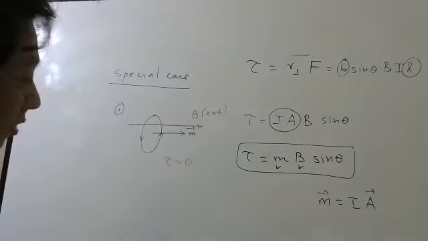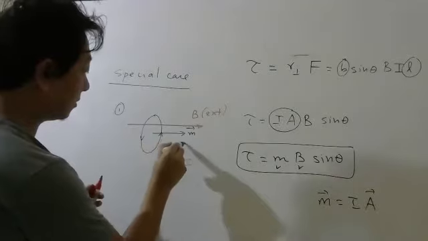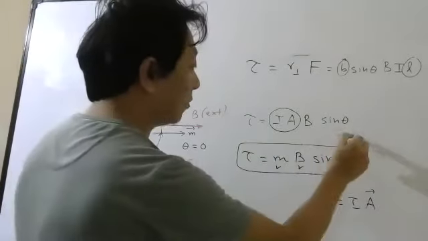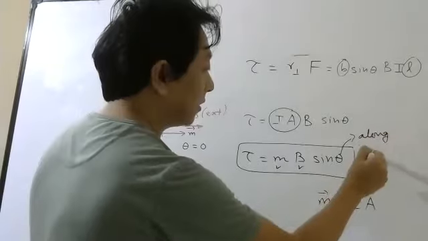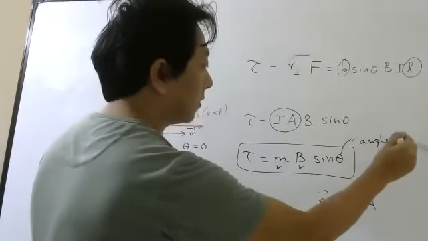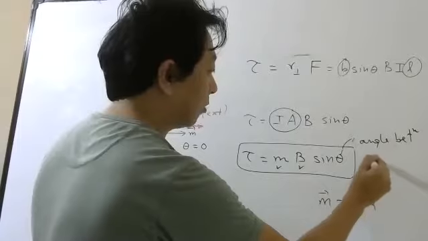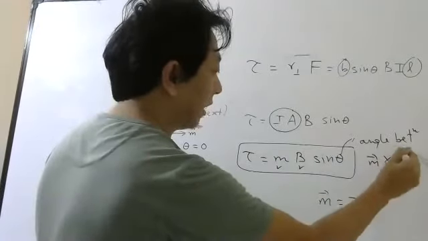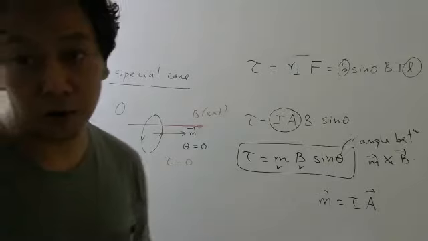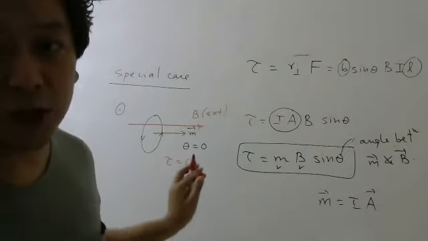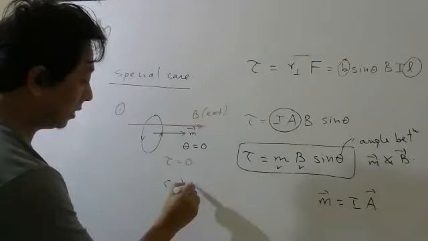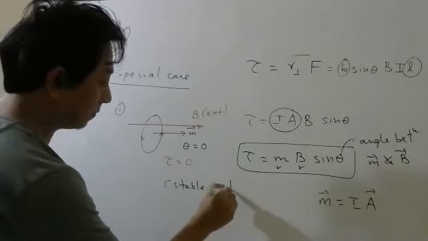Why will the torque be 0? Because theta will be 0. Which theta? This theta. Because theta is the angle between the magnetic moment and the external magnetic field. So here the coil will not rotate. This is what we call stable equilibrium. Stable equilibrium. Write down somewhere.